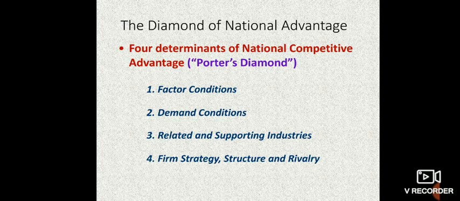So factor conditions, which is nothing but the factors of production, demand conditions, related and supporting industries, and firms' strategy, structure and rivalry. And remember, these 4 aspects can be influenced by the government. Okay. So in fact, there are 5 diamonds in Porter's strategies of competitive advantage. There are 5 factors influencing it: factor conditions, demand conditions, related and supporting industries, firm strategy, structure and rivalry, and government intervention also.